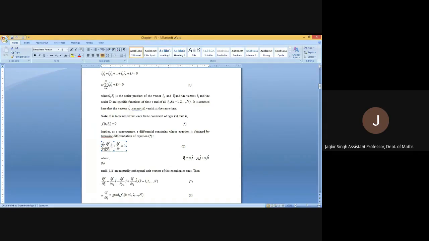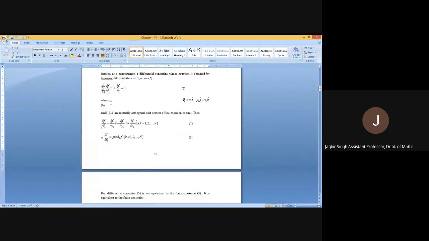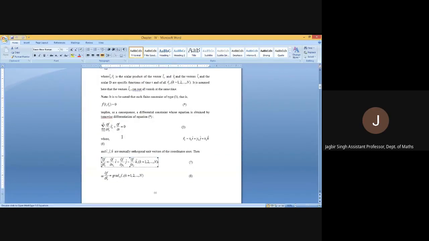Where r_k is the displacement component written like x_k i cap plus y_k j cap plus z_k k cap. Okay. In the parallel, partial derivative of f with respect to r_k will be derivative of f with respect to x_k i cap plus derivative of f with respect to y_k j cap plus derivative of f with respect to z_k k cap. And it is the gradient of f. Is it okay? Now, this equation 5 contains velocity component. So, from a finite constraint, we obtained a velocity component. So, a differential constraint is obtained.